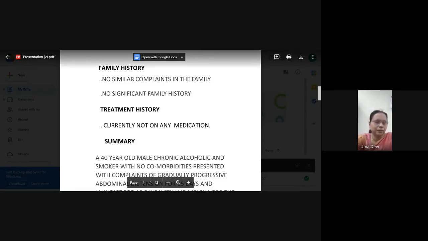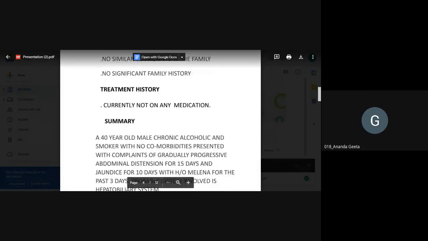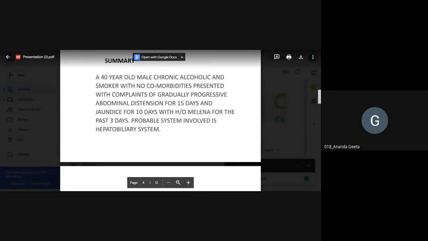Okay, now summarize. A 40-year-old male, chronic alcoholic and smoker with no comorbidities, presented with complaints of gradually progressive abdominal distension for 15 days and jaundice for 10 days with history of melena for the past 3 days. So the probable system involved is the hepatobiliary system.